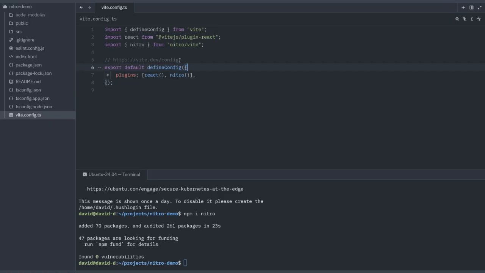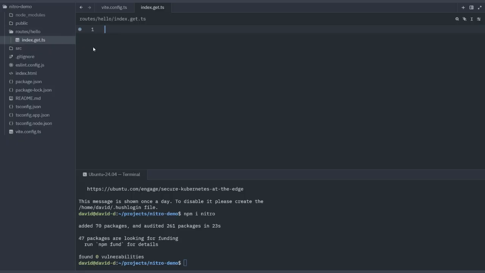Nitro uses a file-based routing system. So let's create a folder called routes. And inside that, we'll create a directory called hello. And inside there, we'll create a file called index.get.ts.